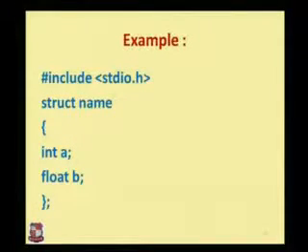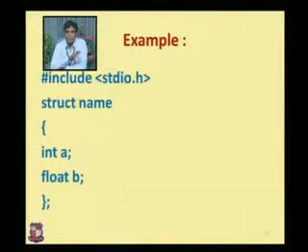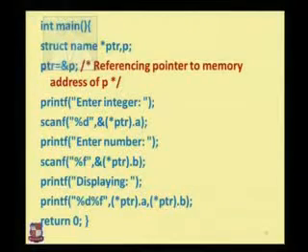We have an example for dynamic memory allocation: #include <stdio.h>, struct name with int a and float b. Okay, so this is an example which represents a pointer, and we are passing a particular reference of that pointer to the particular structure. When we are passing the reference to a structure, we can individually point to this structure with a pointer. So we have a structure name, and we are using int a and float b. We have two values, a and b. a is of integer type, b is of float type, within the structure name.